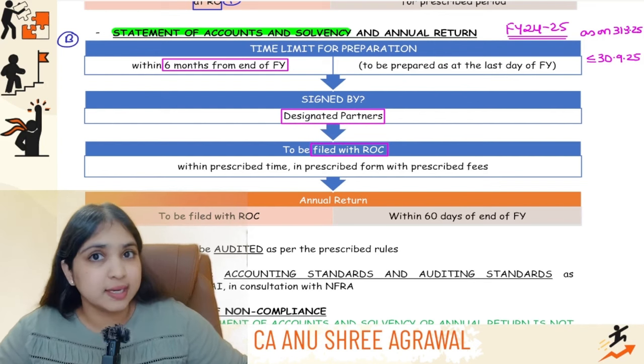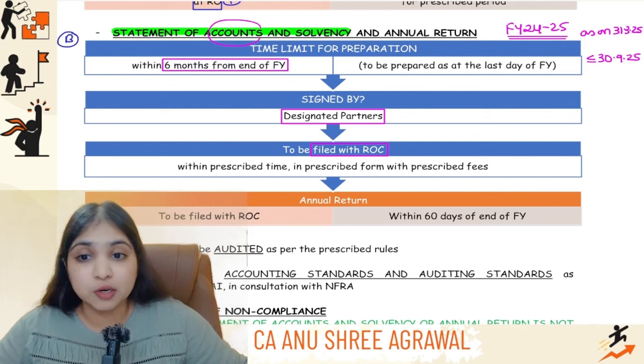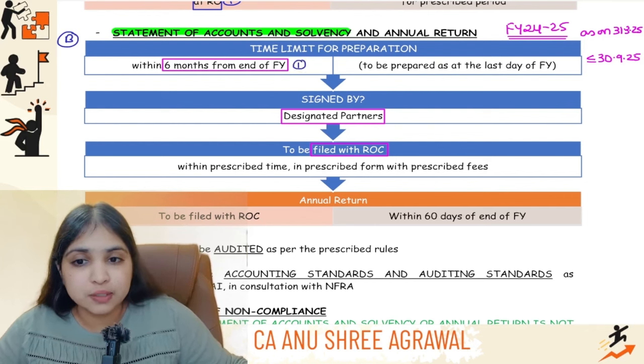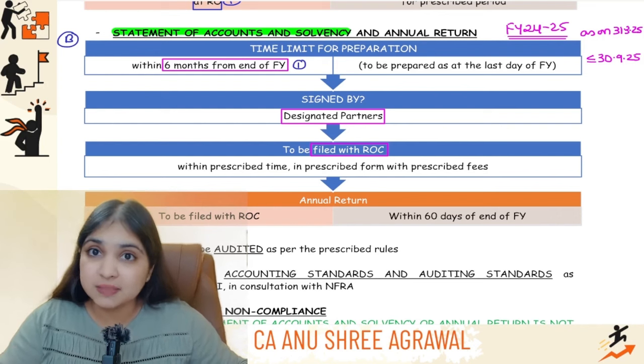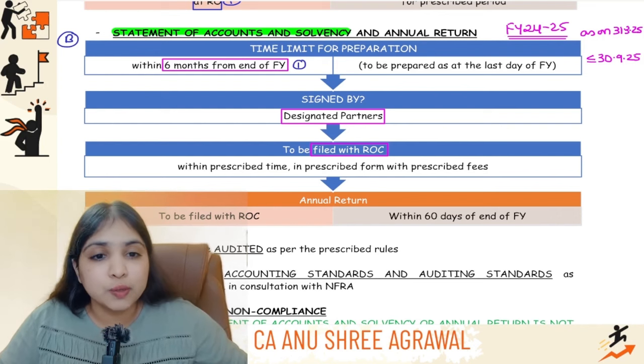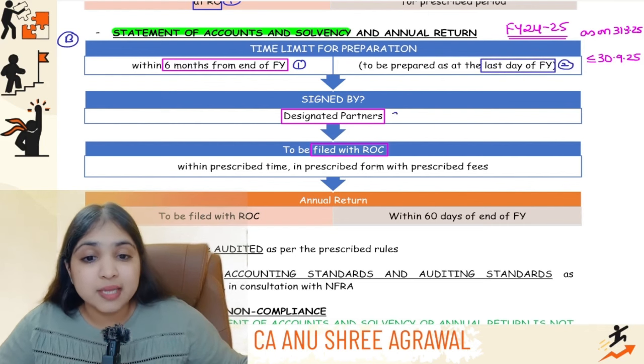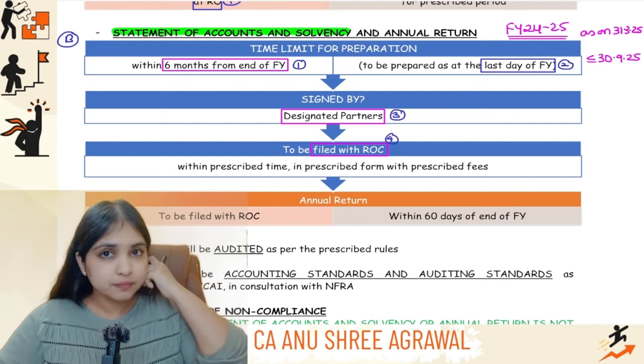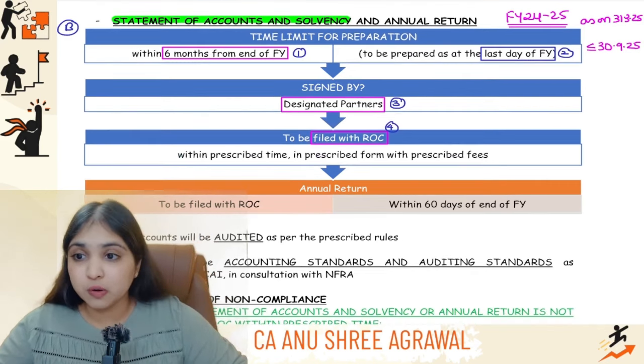Simple guys. So in the second part, where we're talking about statement of accounts and solvency, what are the points we have? Number one, it has to be prepared within 6 months from the end of the financial year. Number two, it will contain information as on the last day of the financial year. Number three, it has to be signed by all the designated partners. And point number four, it has to be filed with the ROC. Simple guys, this is about statement of accounts and solvency.